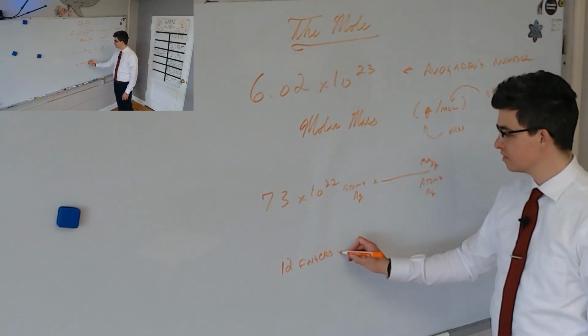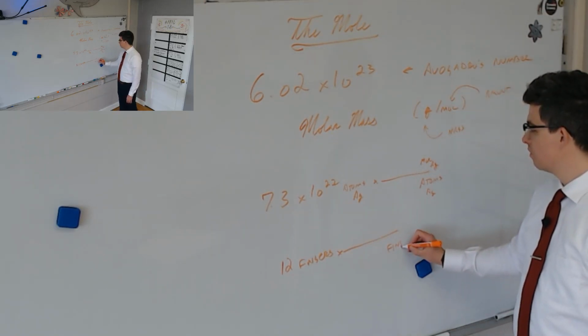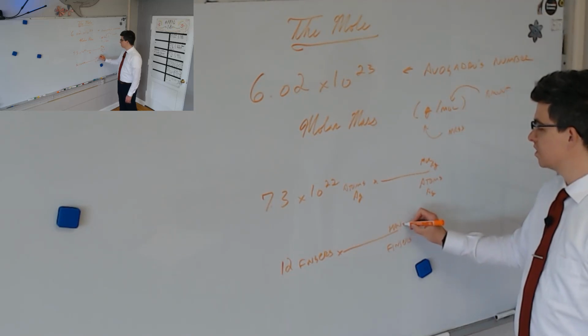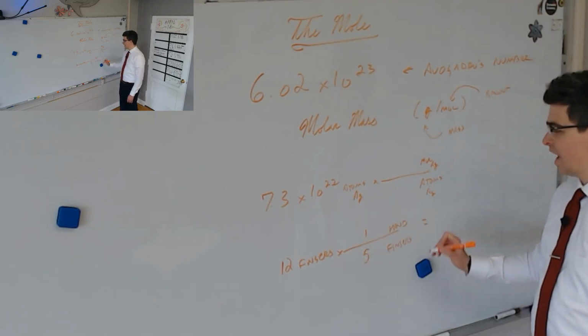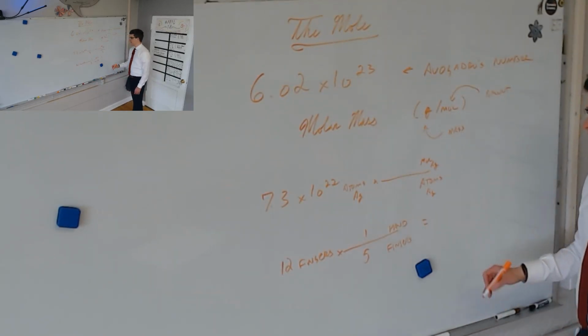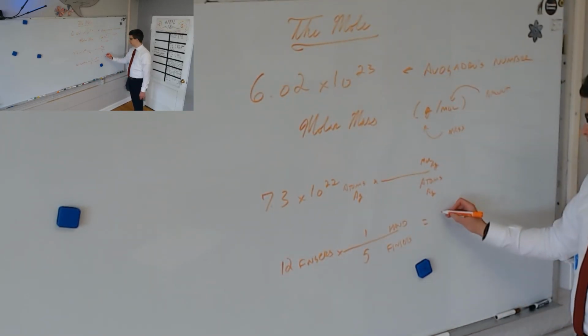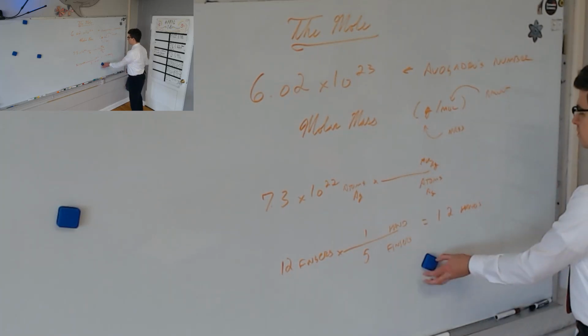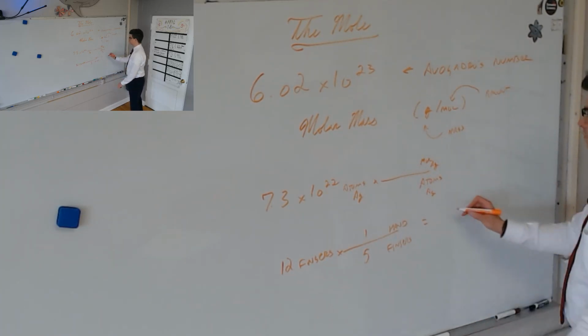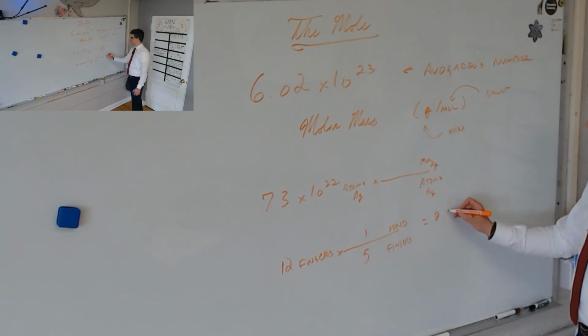I've got 12 fingers to hand. What did I just say the unit conversion is? 1 hand is 5 fingers. How many hands then do I have? 12 over 5 is 1.2 hands. That's not right, is it? 2.25, so 2.4 hands.